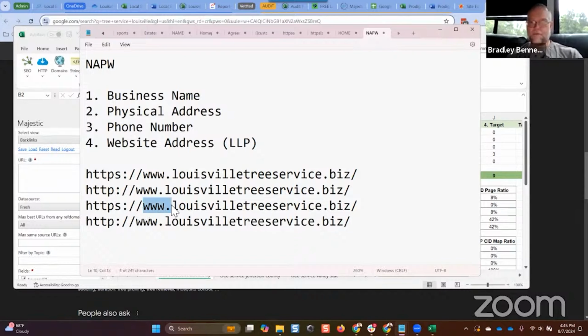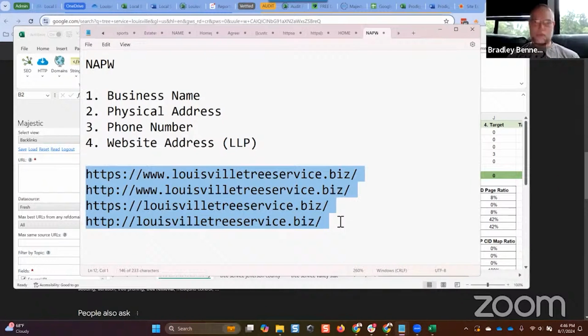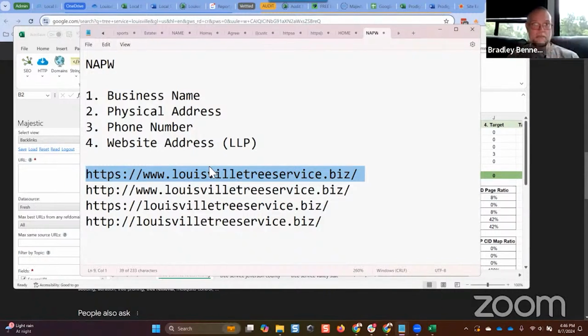But in this case, I'm going to have 4 versions of this URL because it's likely, especially if this business has been around for a while, that the URL format has changed at some point. And if you only analyze the backlinks to one specific version of a URL, then you're only getting a partial picture of the full backlink profile, because all you're looking at is the backlinks pointing to that one specific version. So you have to analyze all 4 versions of the page URL, because if the hosting and the server are configured properly, then all 4 versions should resolve to whatever the most current version of the URL is, correct?